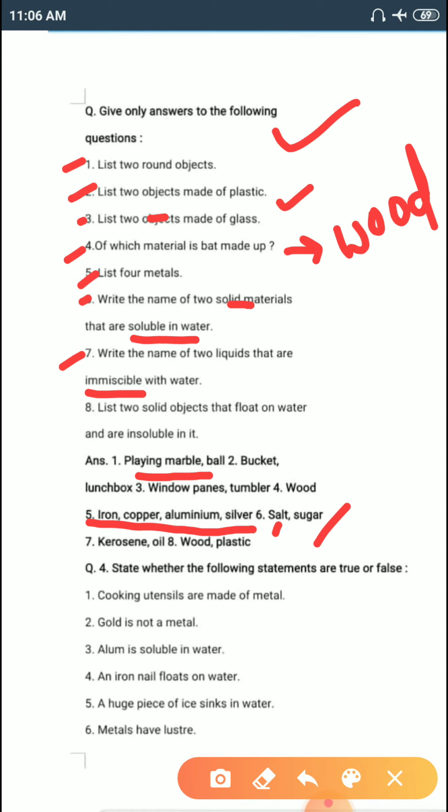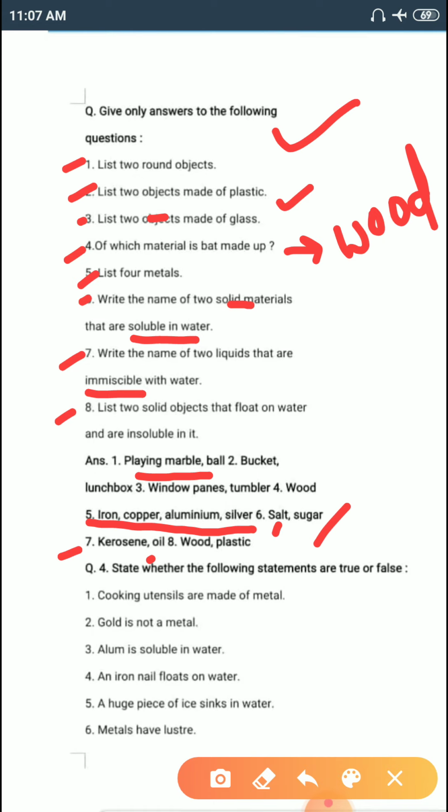So, the immiscible liquid is kerosene, because kerosene floats on the water. Even oil, you can write petrol also, because these are the liquids which are not mixed with water, whether they will sink in the water or they will float on the water.